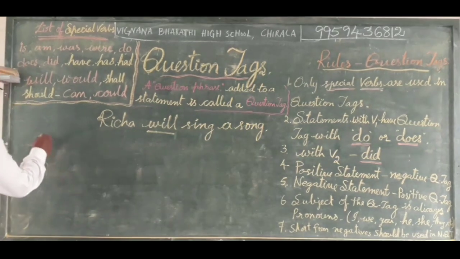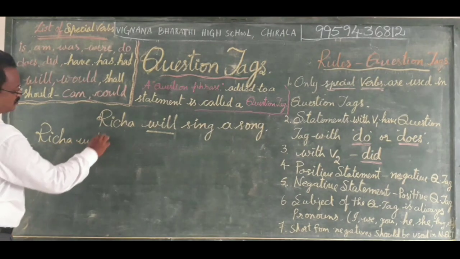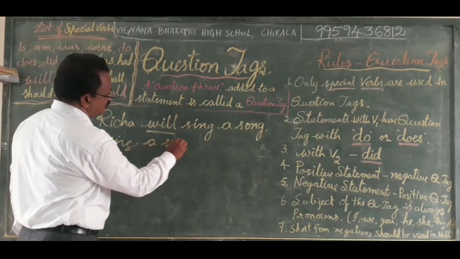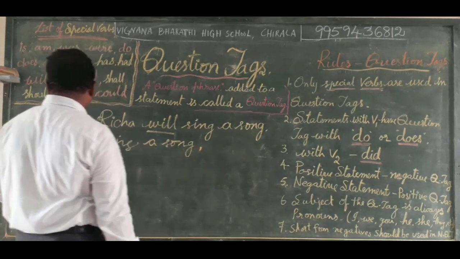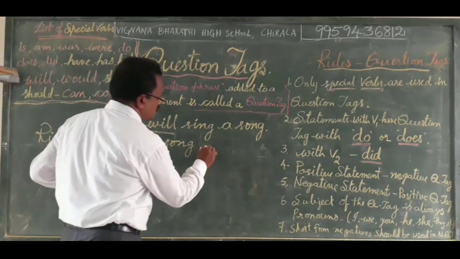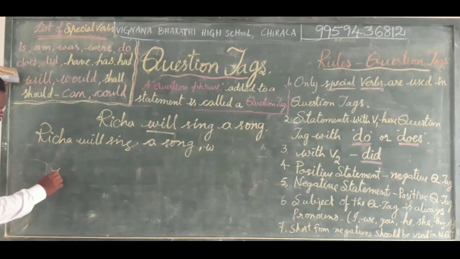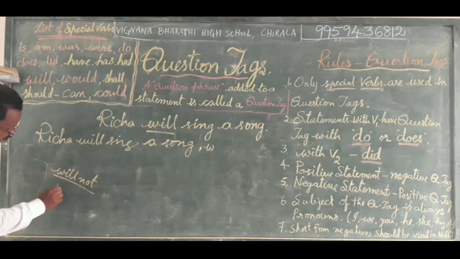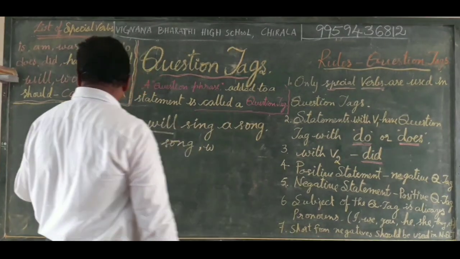Now you see, Richa will sing a song, comma, already will. What is the negative short form of will not? Won't. Only the short form should be used in the negative sense.